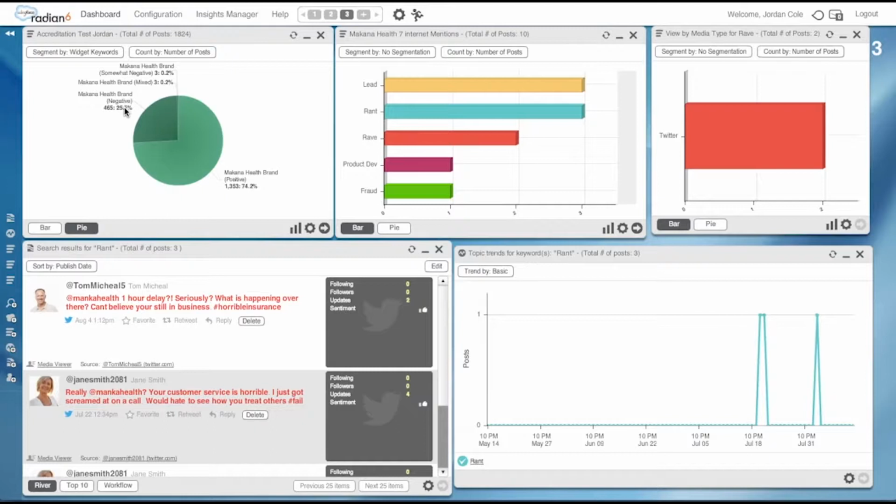Makana can also use Radian 6 to gauge brand sentiment for their own brand. We can see that there's a certain amount of negative and they have a large amount of positive sentiment. Makana is also using active internet mentions. They're tracking whether people are tweeting as an active lead, as a rant, a rave, a product development, or fraud. We can see that Twitter is the primary source of engagement. We can even see how those tweets are coming in over time.